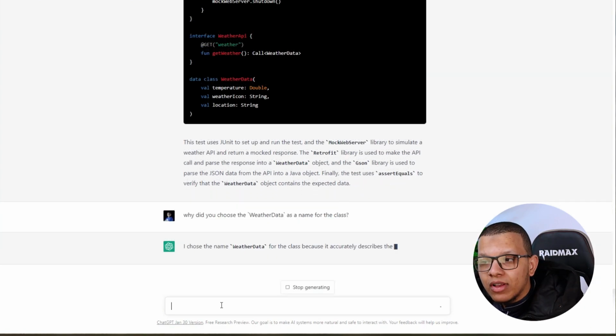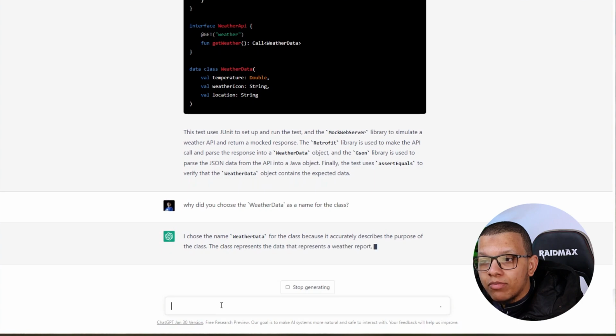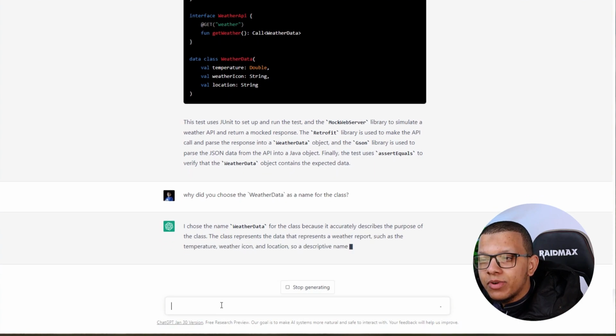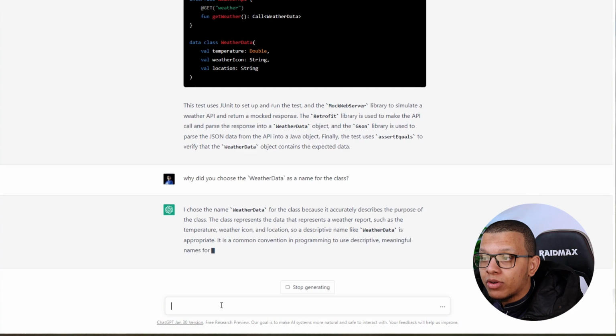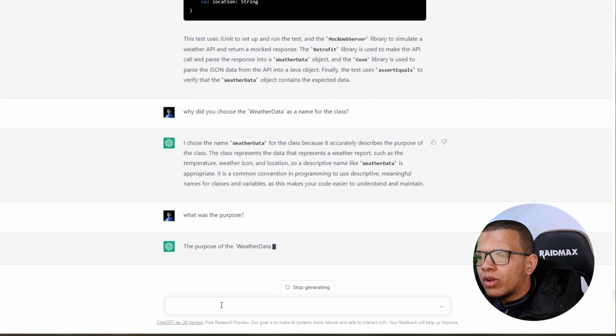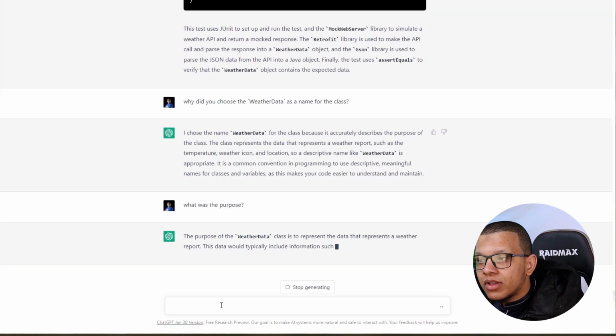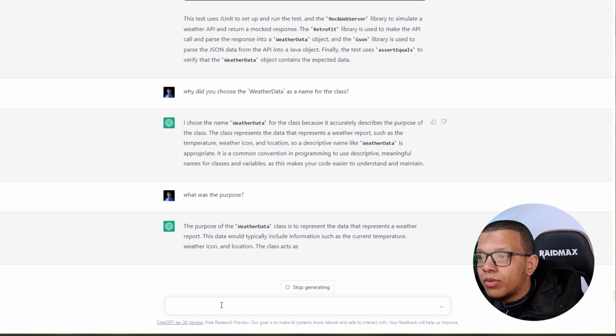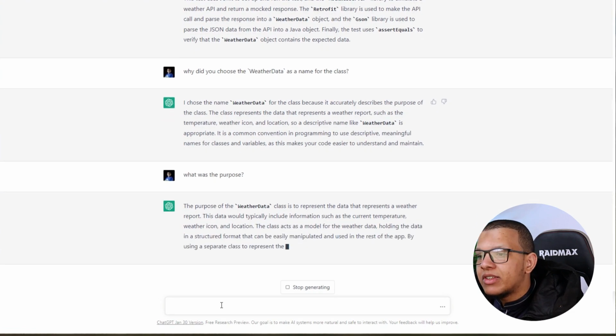I chose the name weather data for the class because it accurately describes the purpose of the class. The class represents the data that represents the weather report. So a descriptive name is appropriate. It's common convention in programming to use descriptive names. Yes, I know that, but what was the purpose? The purpose of the weather data class is to represent data of the weather report. Data typically includes information. Exactly.